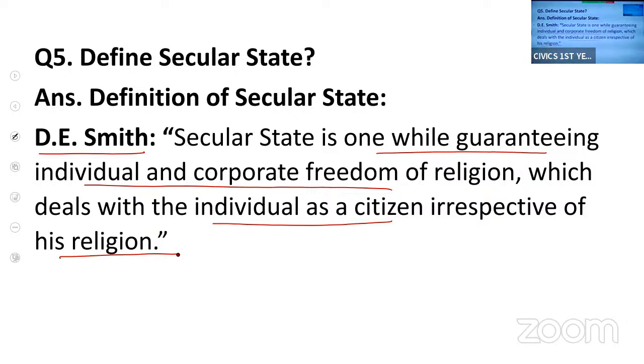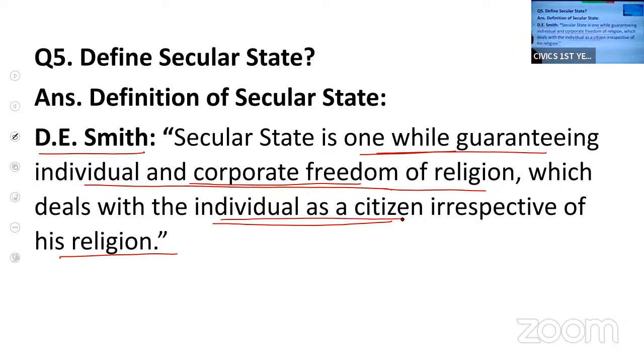You have to learn the definition like this only. Just understand the meaning, but you have to write it in the same way. What is a secular state according to D.E. Smith? A secular state is one while guaranteeing individual and corporate freedom, which deals with the individual as a citizen.